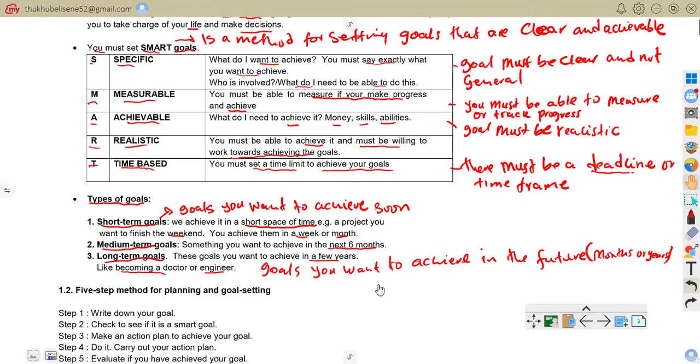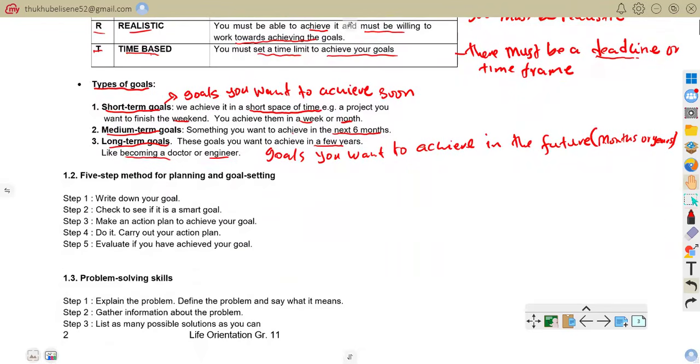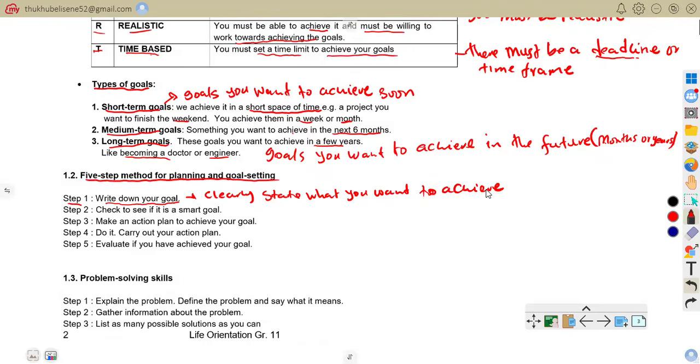Now let us move on to the 5-step method for planning goal setting. The first step says write down your goal. Meaning to say, clearly state what you want to achieve.